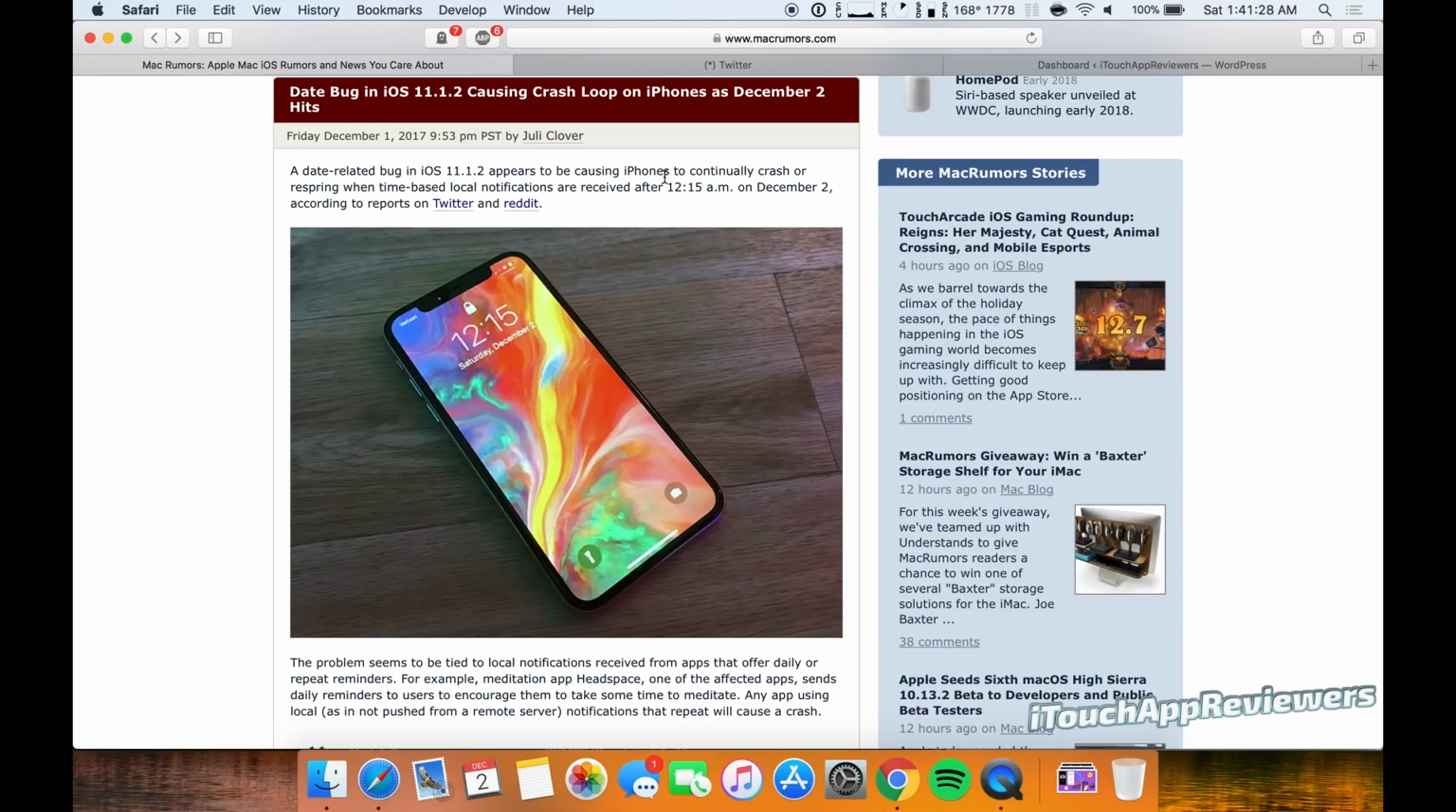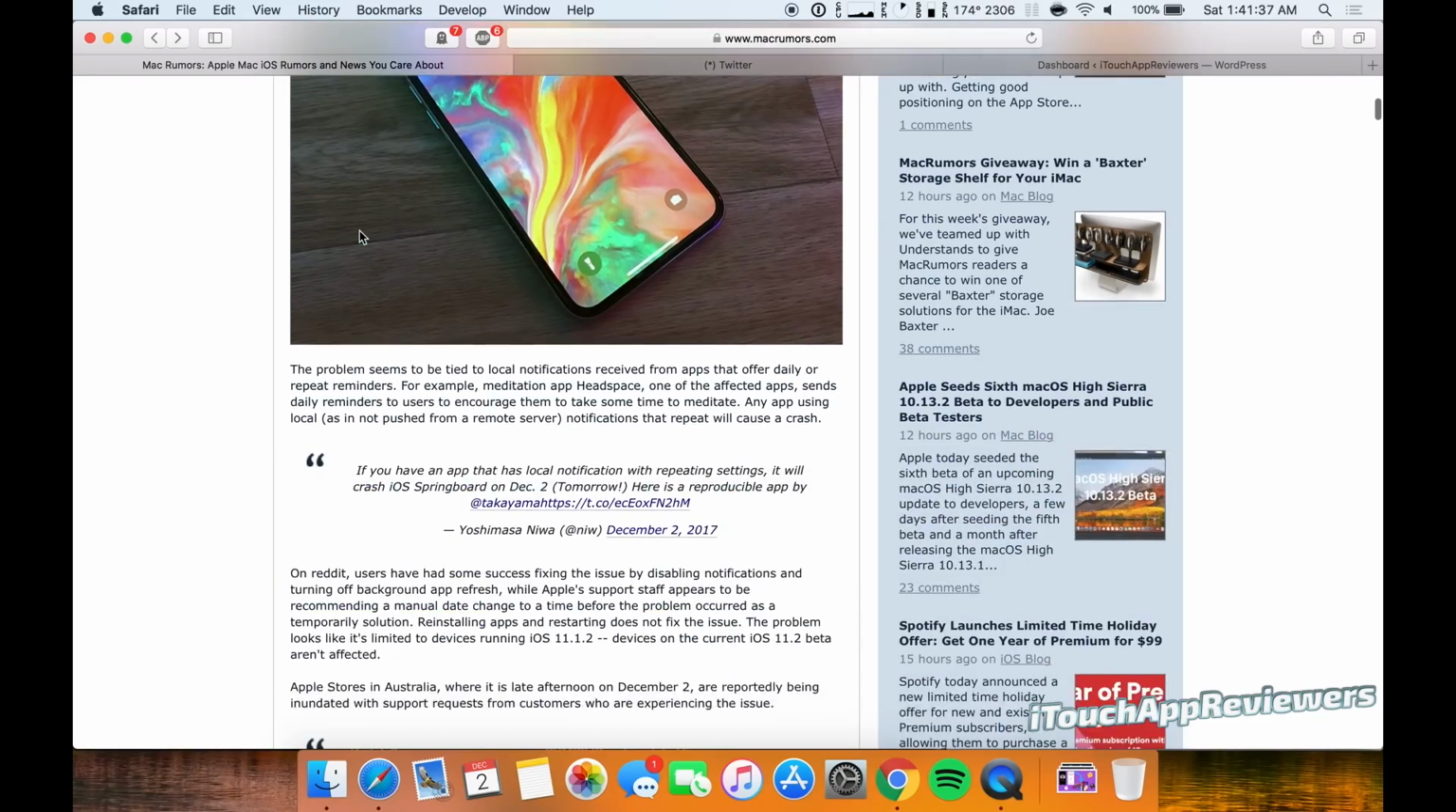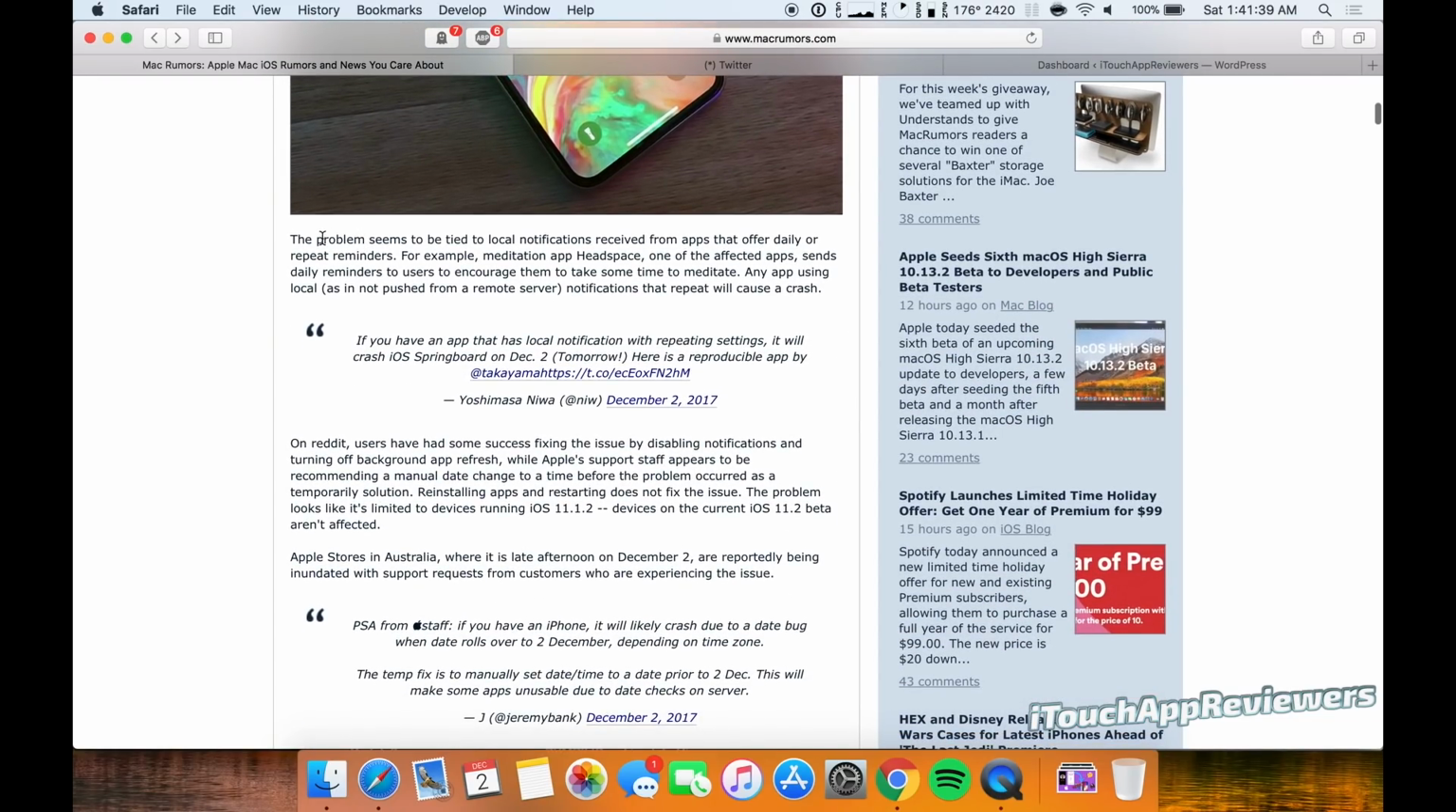So this bug appears to continually crash iPhones or respring them when time-based local notifications are received after 12:15 a.m. on December 2nd. And if we scroll down here, they think that the problem is tied to local notifications received from apps that offer daily or repeat reminders, like Headspace, for example, which sends daily reminders to encourage users to take time to meditate. Any app using local, as in not pushed from a remote server, notifications that repeat will cause a crash. And this person says if you have an app that has local notifications, it'll crash your Springboard.